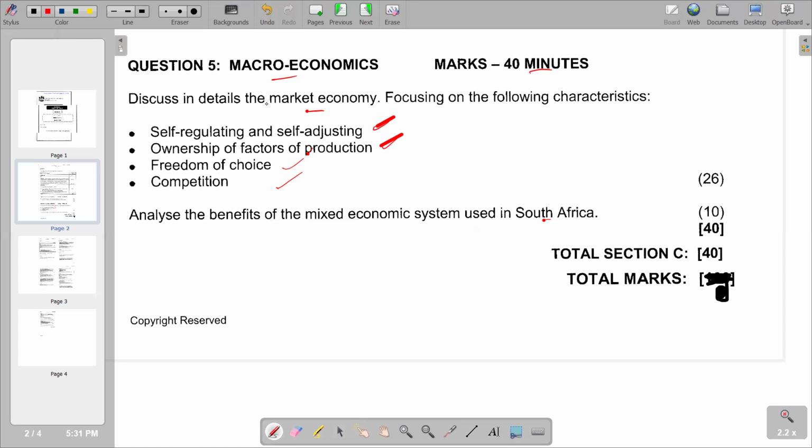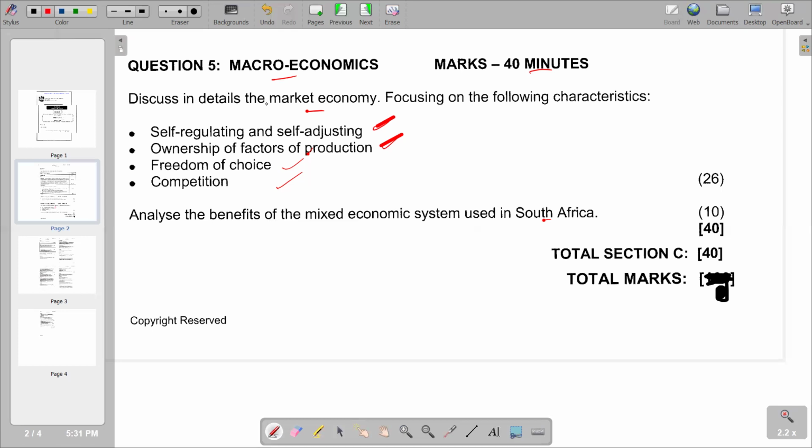So a market economy is an economic system in which the decisions regarding investment, for example, and then production and distribution to the consumers, are guided by the price signals created by the forces of demand and supply. So basically, under the market economy, the forces of demand and supply determine the activities that will be transpiring in that economy.